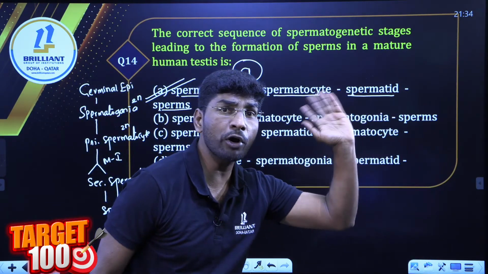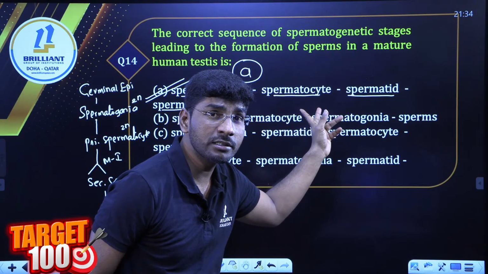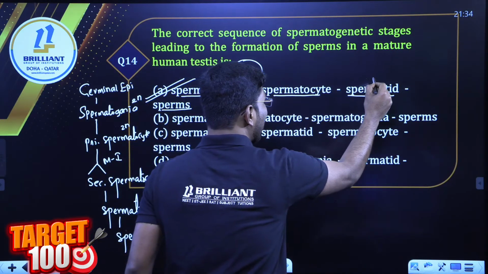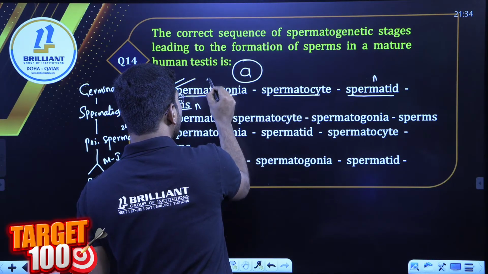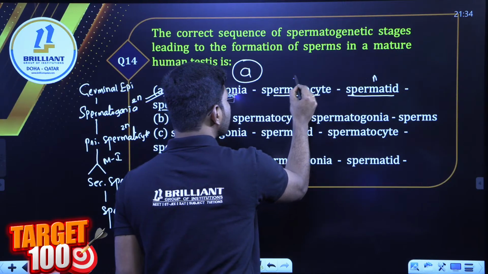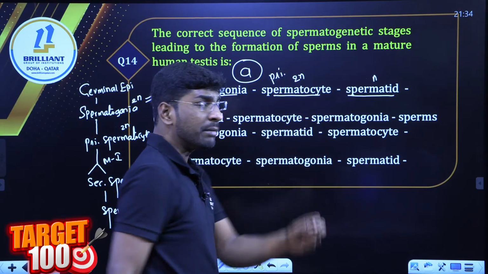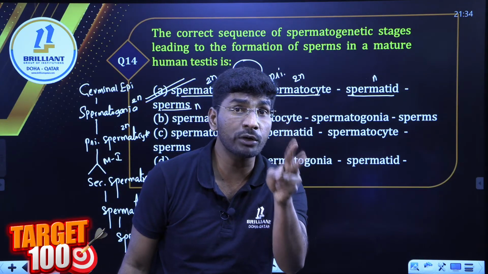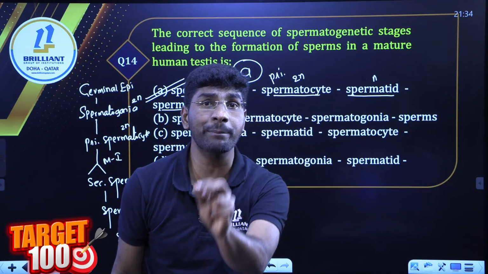How many of you are haploid? Spermatids, are they haploid or not? Yes, haploid. Sperms? Haploid. Spermatogonia? Diploid. Spermatocyte? Diploid. Primary spermatocyte. Remember, you can get a 2-mark question like this: identify which of the following are haploid, diploid.